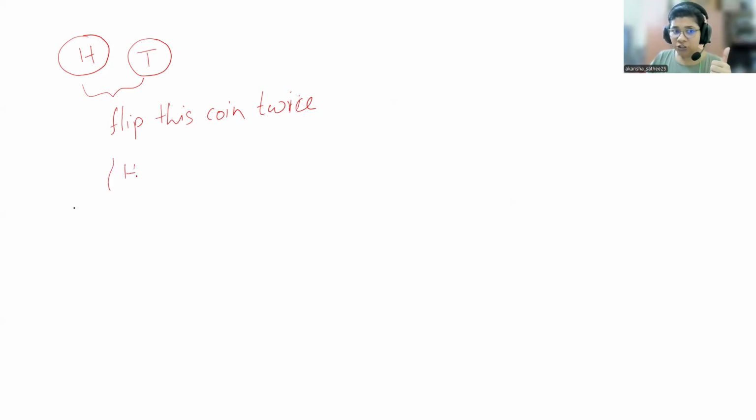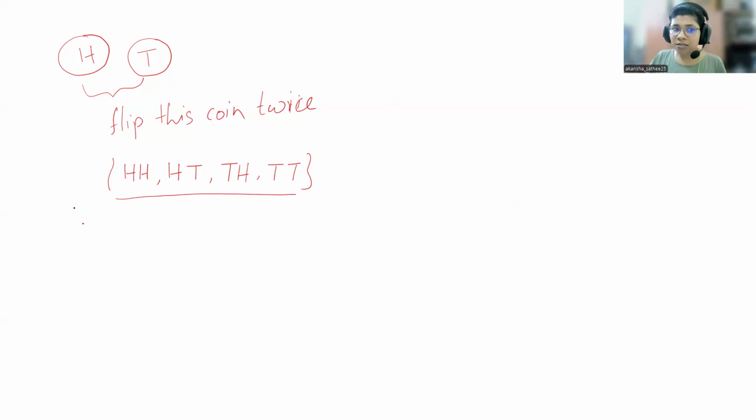You may have HH, when your coin lands on heads both times. You may have HT, you may have TH, and you may have TT, right? These are the total possible outcomes you have.